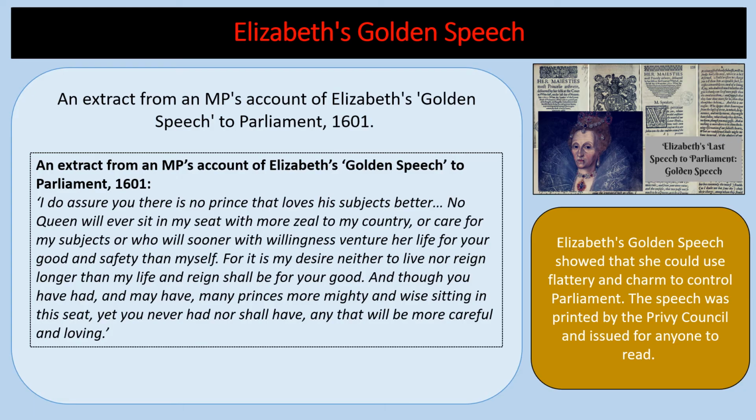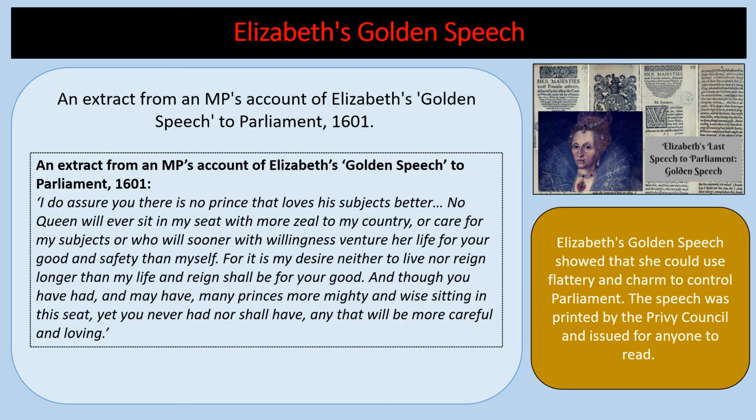Okay, so we're just going to have a little look at an extract from an MP's account of Elizabeth's Golden Speech. It says, "I do assure you there is no prince that loves his subjects better. No queen will ever sit in my seat with more zeal to my country or care for my subjects, or who will sooner with willingness venture her life for your good and safety than myself. For it is my desire neither to live nor reign longer than my life and reign shall be for your good. And though you have had and may have many princes more mighty and wise sitting in this seat, yet you never had nor shall have any that will be more careful and loving."